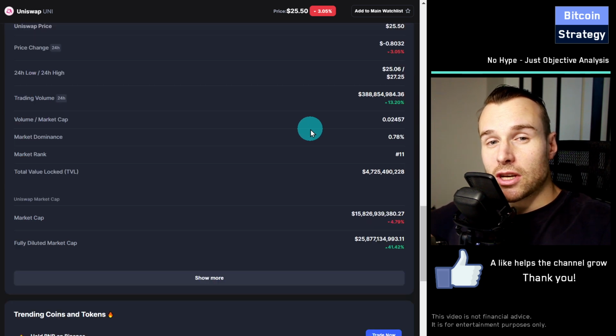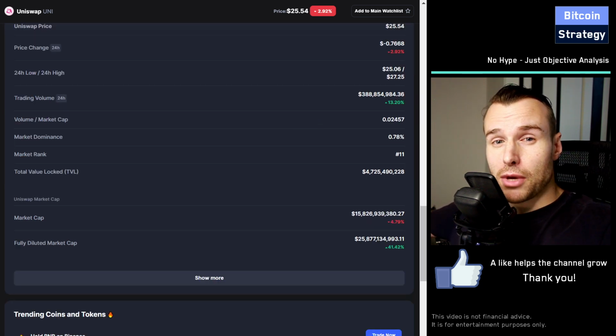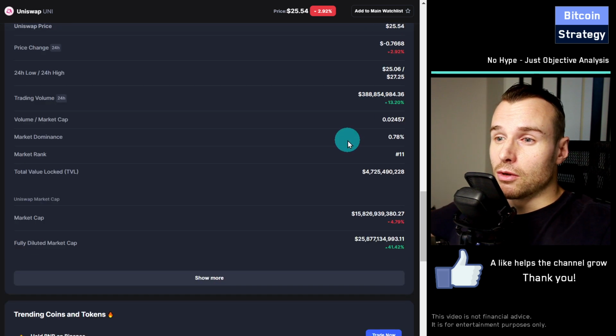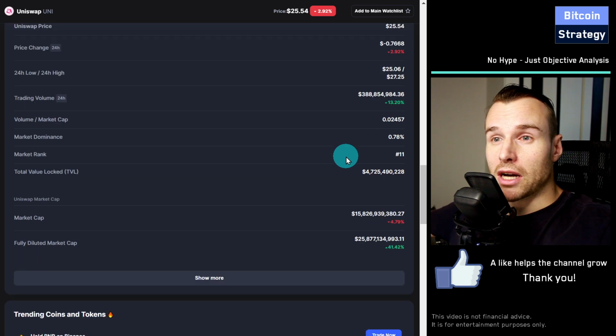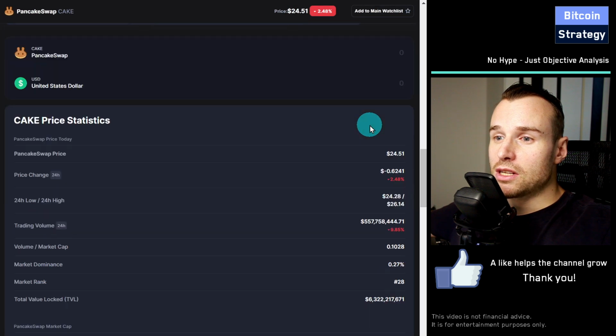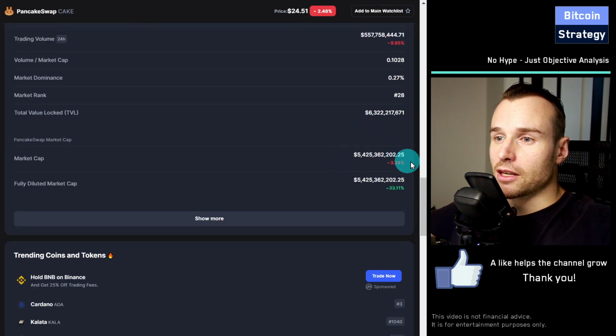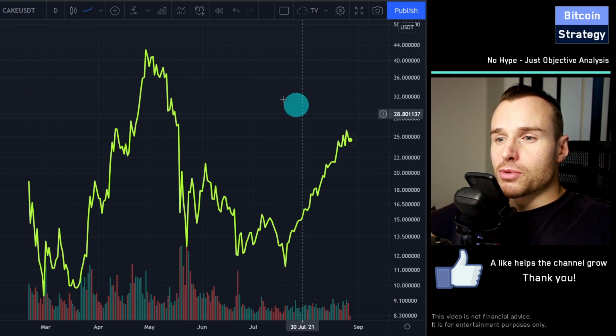Uniswap is a decentralized exchange built on Ethereum. PancakeSwap is the competitor built on the Binance Smart Chain with lower transaction fees, but also a lower market cap, right? So Uniswap has a market cap of approximately 16 billion and is thus almost 3 times larger than PancakeSwap. So we will look at PancakeSwap's US dollar chart.